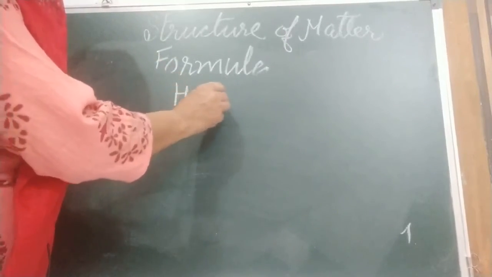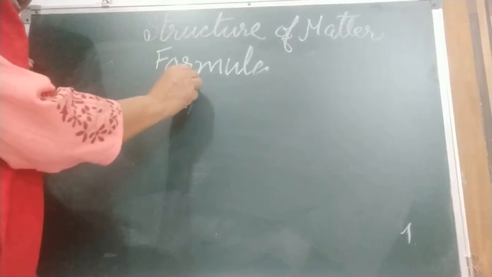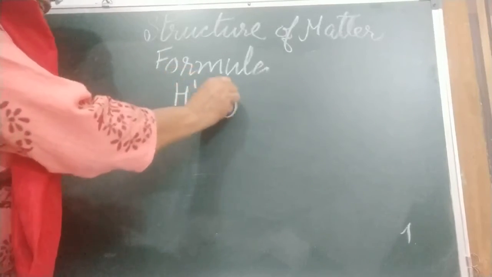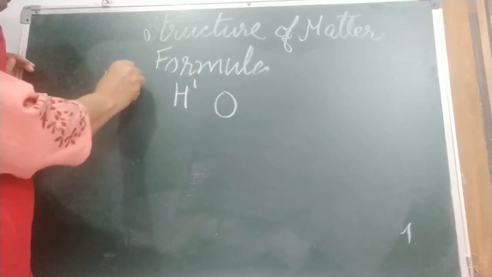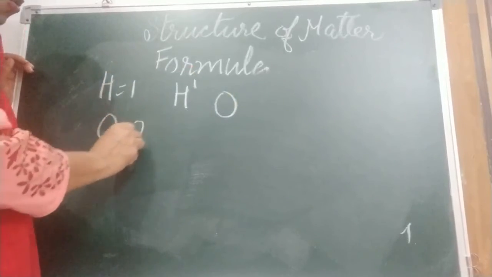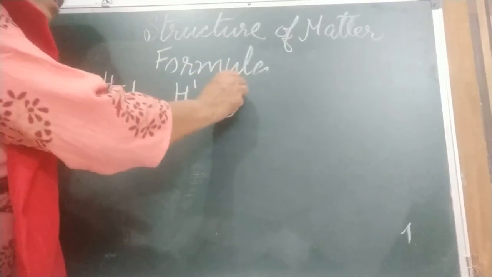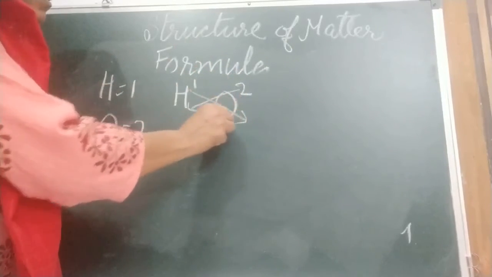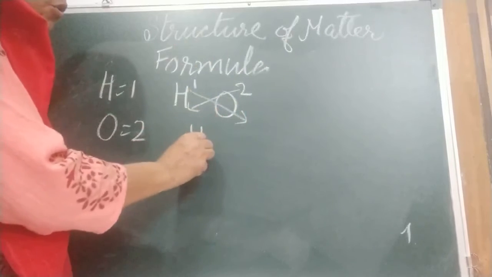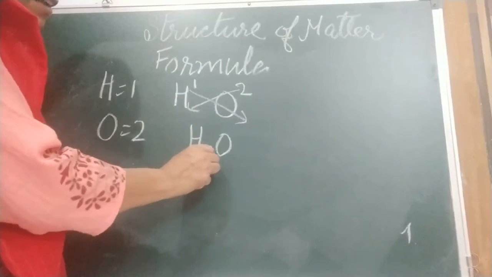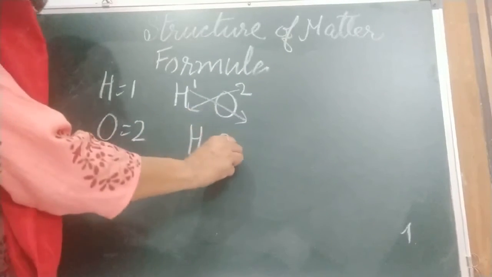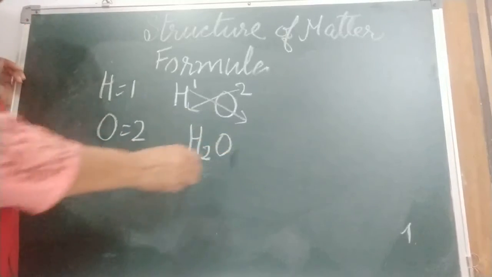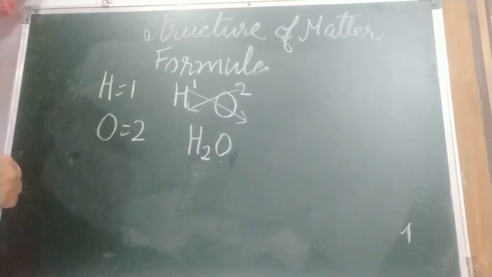H, I told you 1. Valency of H is 1 and valency of O is 2. From the table you can pick or learn. Same thing, we are going to cross it. We will get 2 here and 1 we do not write. 1 will come, but we will erase it because O is a single number.